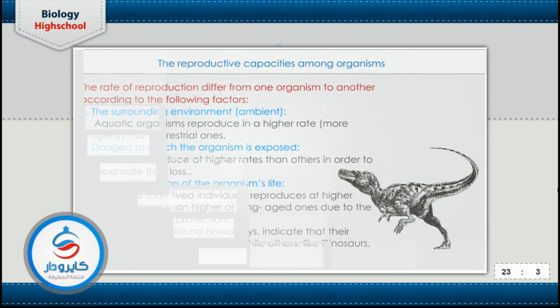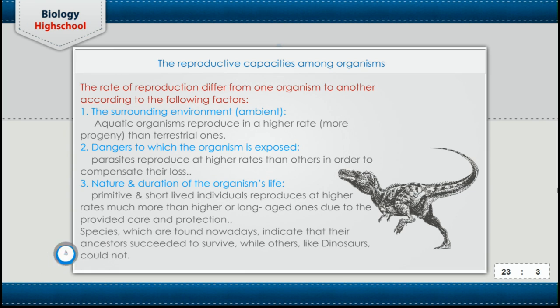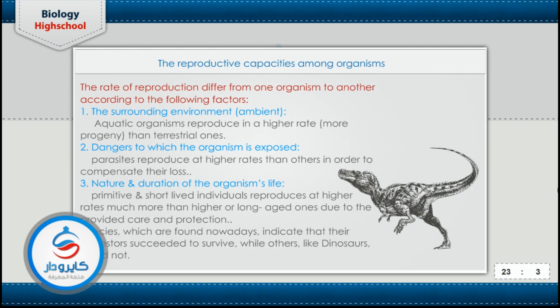So the rate of reproduction or the capacity of reproduction في living organisms عندها عدد كبير جدا من البرودكشن او الريت اوف ريبرودكشن. في ليفنج اورجانيزمز الريت اوف ريبرودكشن عندها قليل. ليه ليفنج اورجانيزمز بتنجب كتير وبتنجب قليل؟ دي احنا بنسميها the capacity of reproduction. Capacity of reproduction depends on three factors. The first factor is the surrounding environment where the living organism lives.